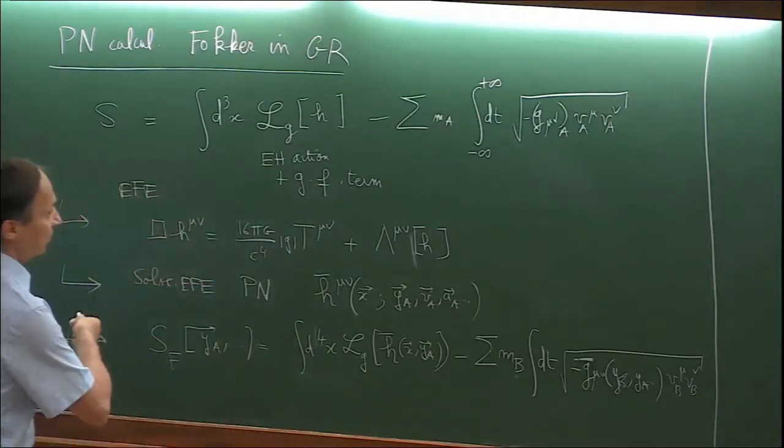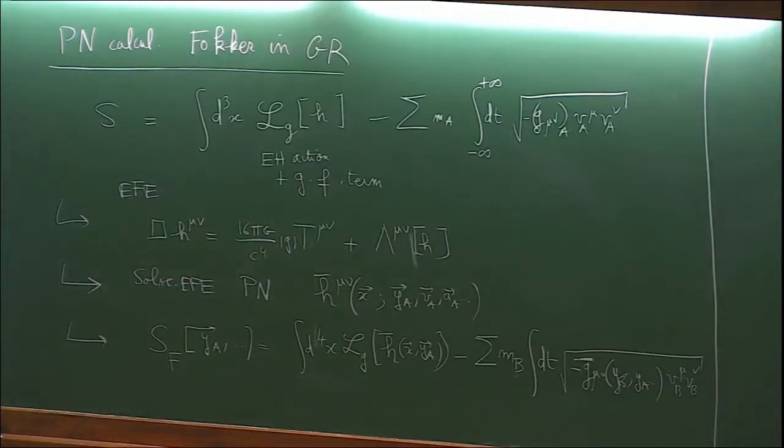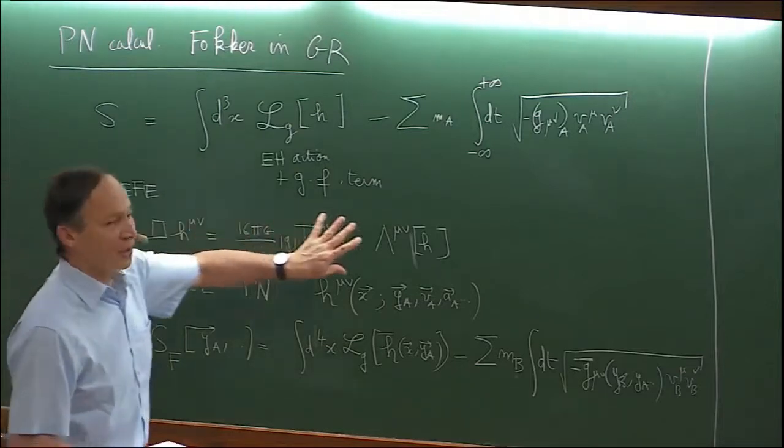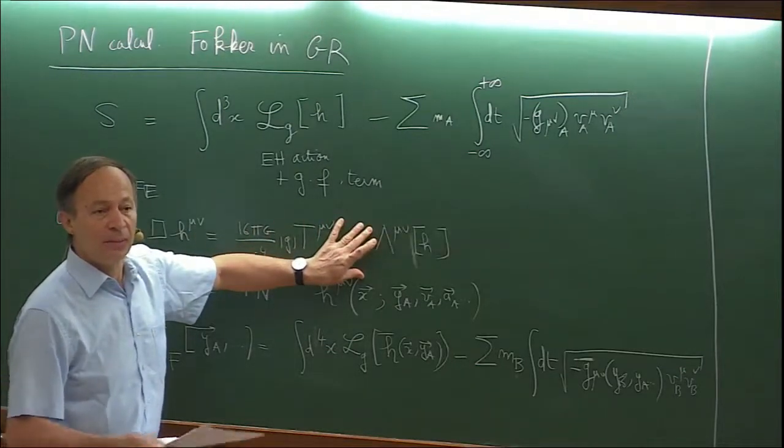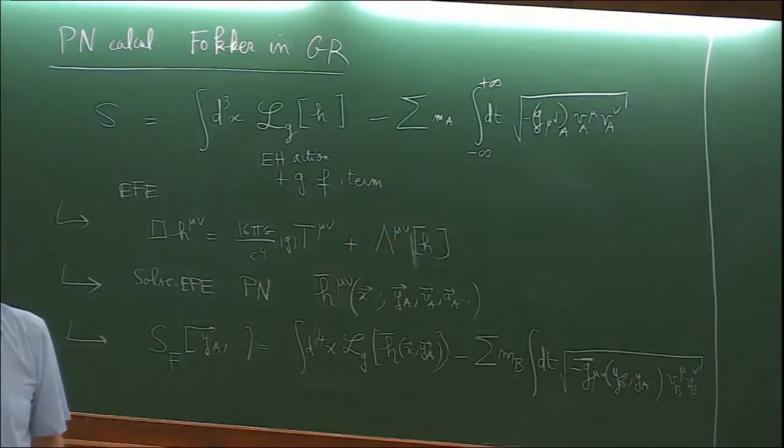Now, the question, when you do high-order PN calculations, you will ask yourself, to which order should I solve the Einstein field equation by means of my iterated PN scheme in order to get the Fokker action correct up to some order, say nPN order.